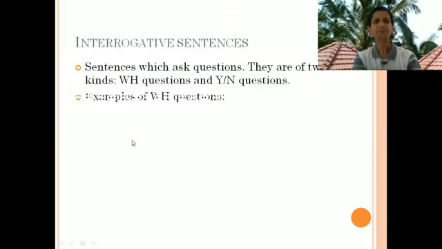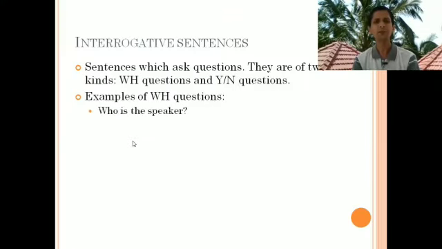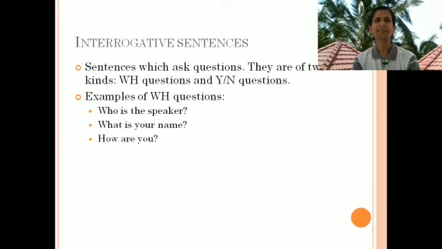And the second category of questions are called yes or no questions. And yes or no questions take only yes or no for an answer, whereas WH questions cannot take yes or no for an answer. So this is the difference between WH questions and yes or no questions. Some examples of WH questions are who is the speaker, what is your name, and how are you.